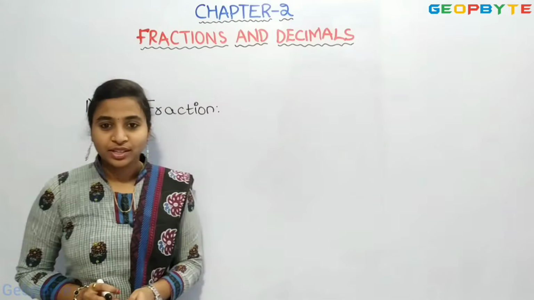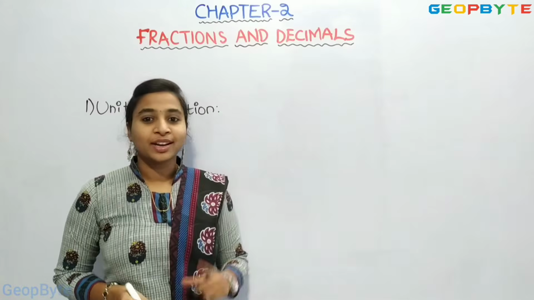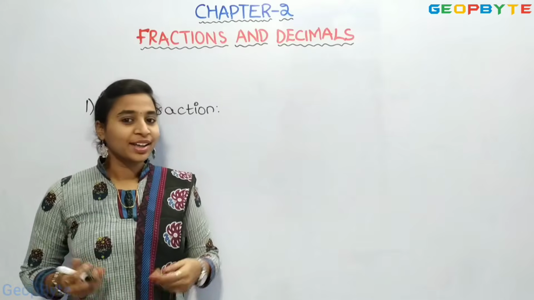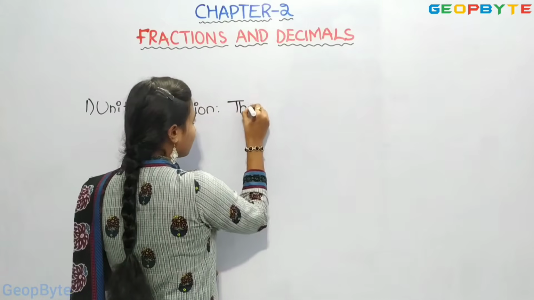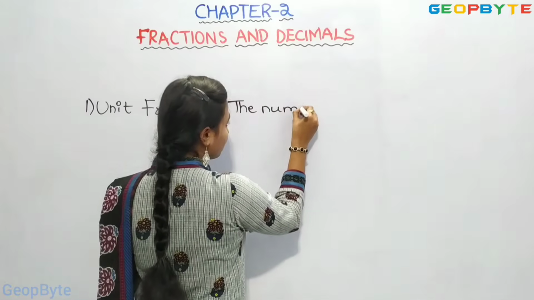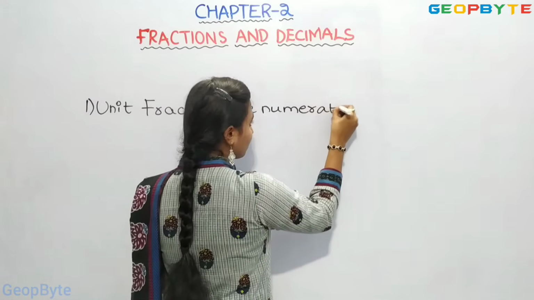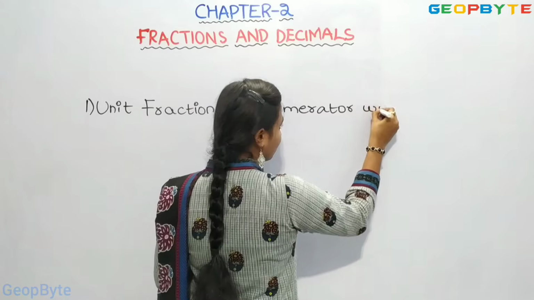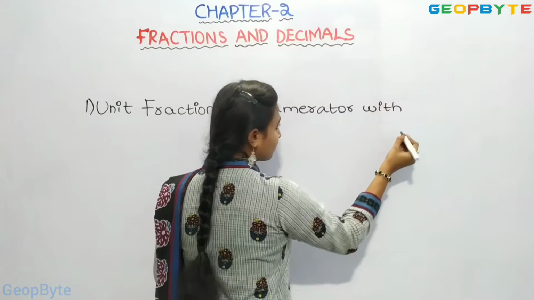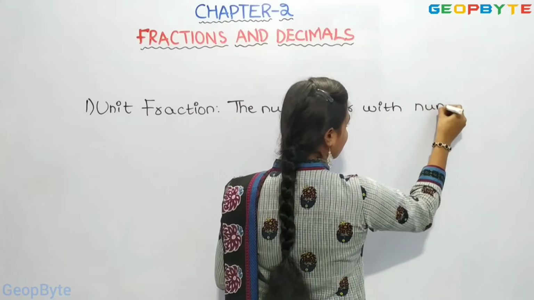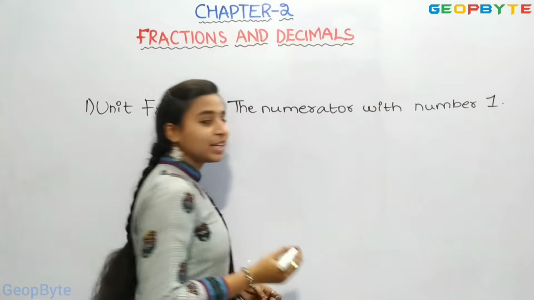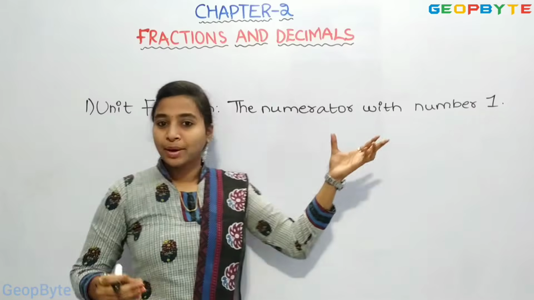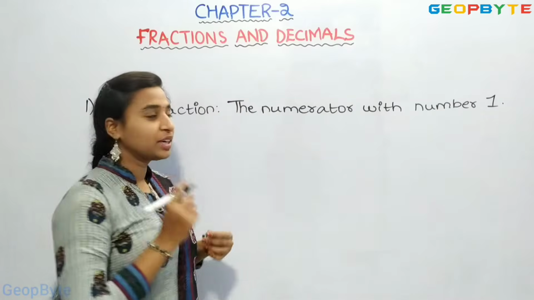In this fraction, the numerator with number 1 is called a unit fraction.